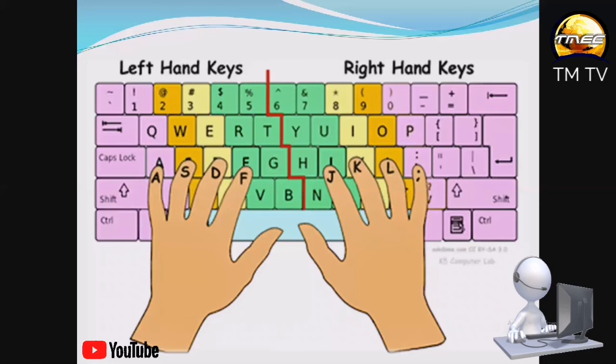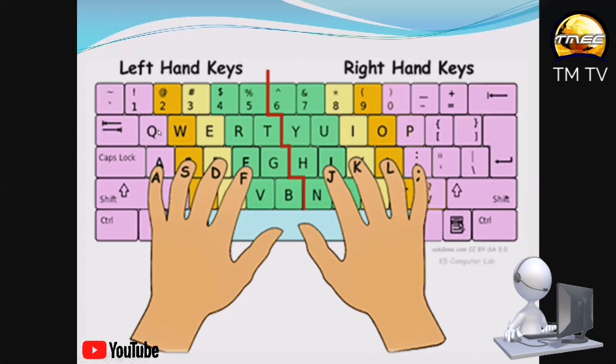Okay. So we have this. You can see right now I have the left and right hand keys, but our focus is on the letters. And on the letters, our focus will be on the middle row keys or the home row keys. As I said, this is the row 1 keys I was talking about. As the name implies, this side is the QWERTY row keys or the top row keys.